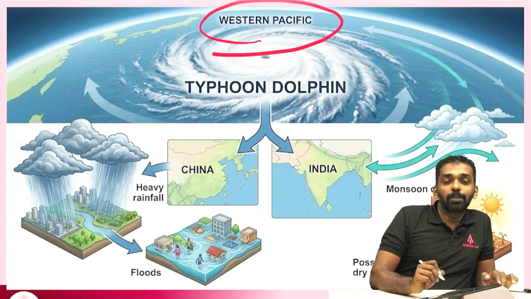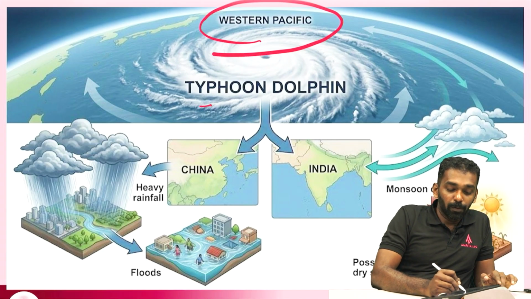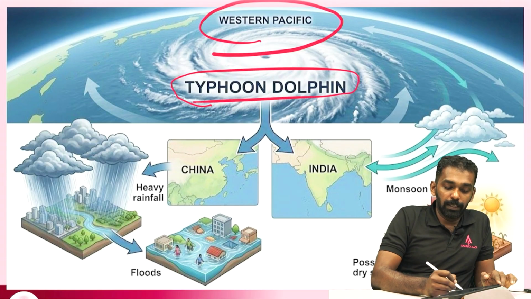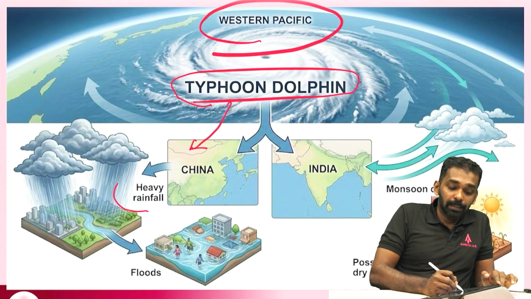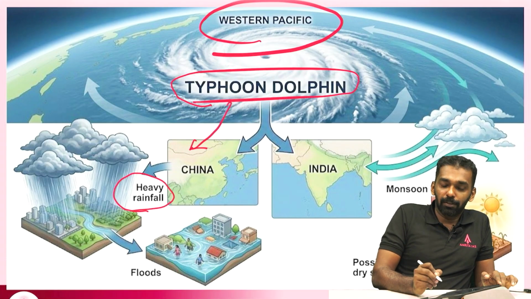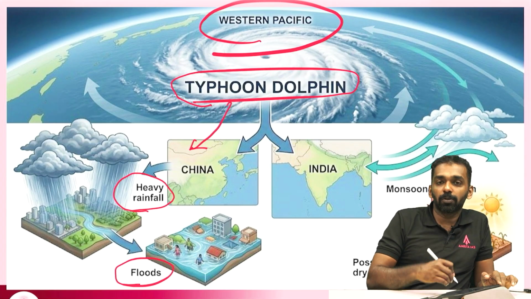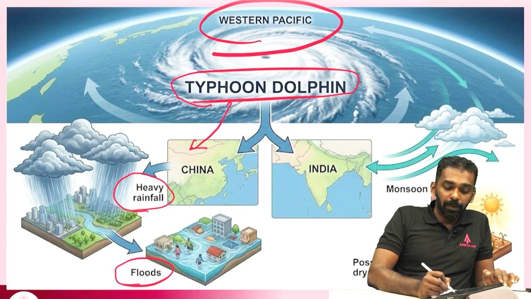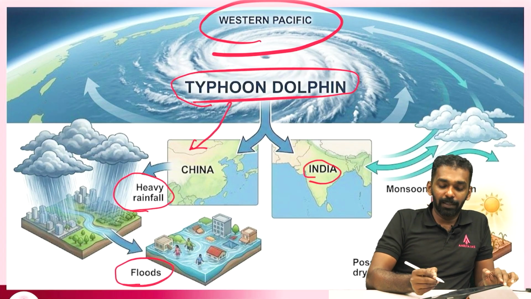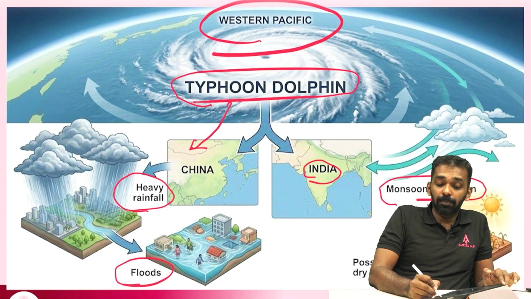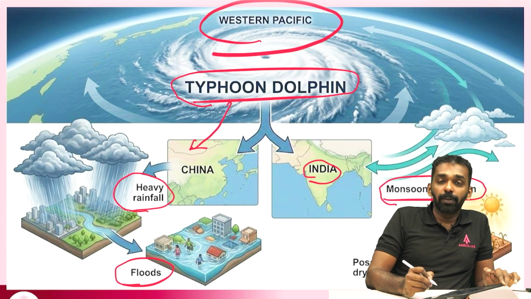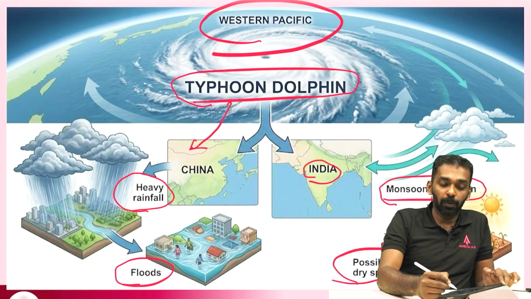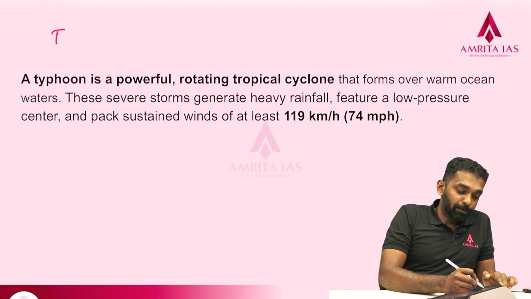This picture actually shows the teleconnection. When Typhoon Dolphin hits the China region, it brings very heavy, intense rainfall, and obviously it causes floods. At the same time, India, which is thousands of kilometers away, is facing disruptions in the monsoon pattern. So, we are facing dry spells. Okay. So, we will discuss typhoons.